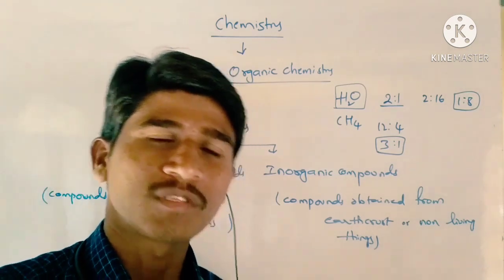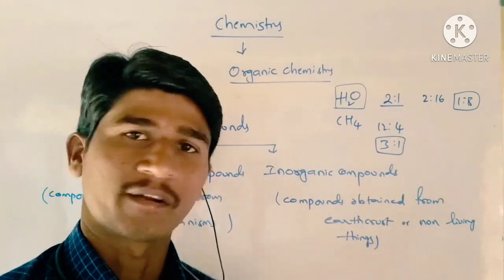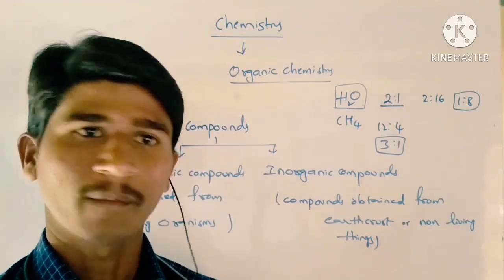So the compounds obtained from living organisms are called organic compounds, and inorganic compounds are the compounds obtained from the earth crust or non-living things. So basically compounds are classified into two types, organic compounds and inorganic compounds.